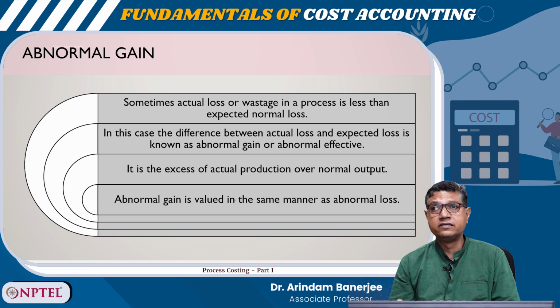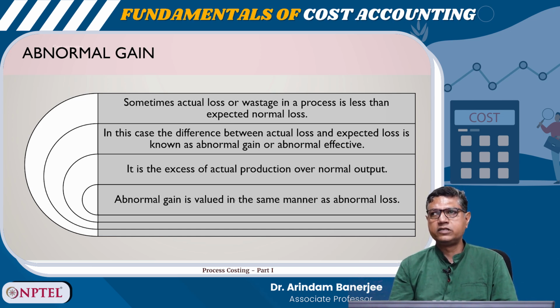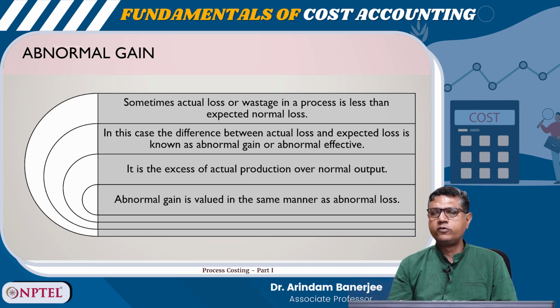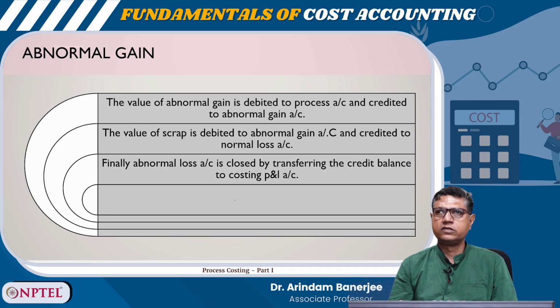Abnormal gain: sometimes the actual loss or the wastage in a process is less than the expected normal loss. In this case, the difference between the actual loss and the expected loss is known as abnormal gain or abnormal effective. So, it is the excess of actual production over the normal output. Abnormal gain is valued in the same manner as abnormal loss.